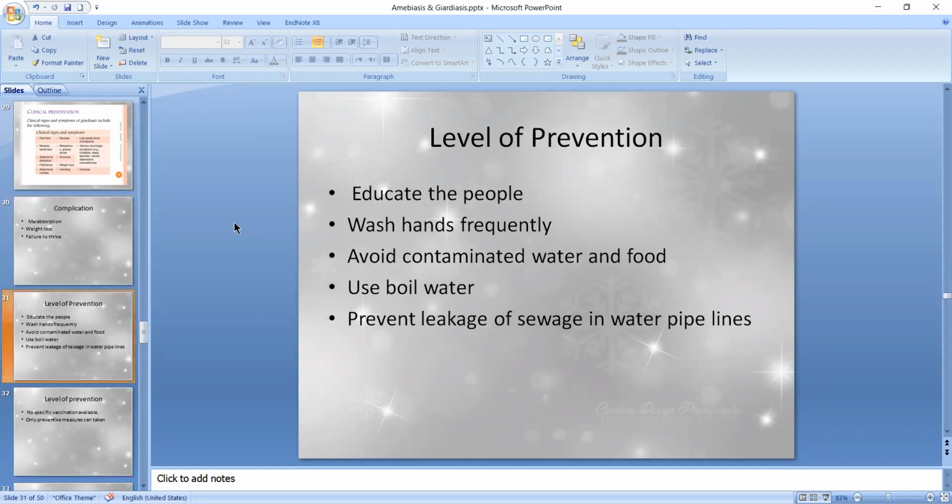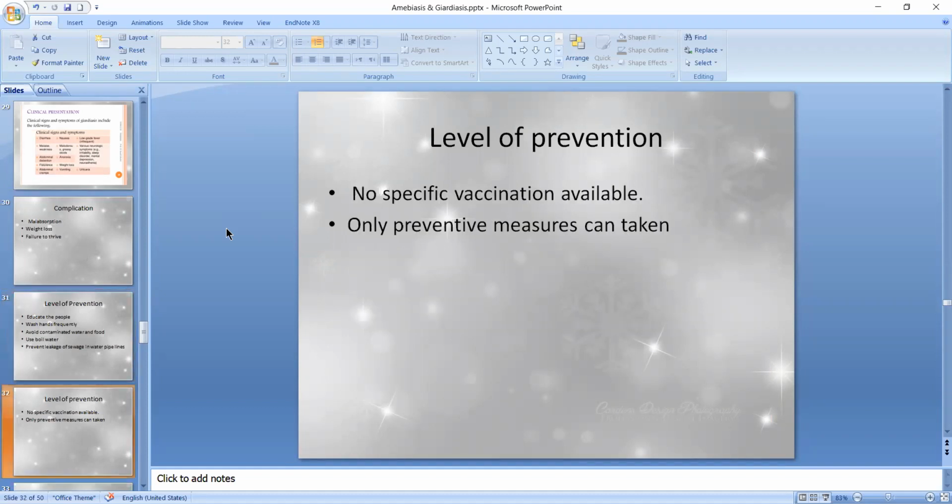Now comes the level of prevention, and in this disease the main focus is on health promotion. We can educate people to wash hands frequently, avoid contaminated water and food, use boiled or filtered water, and prevent leakage of sewage into water pipelines. There is no role of vaccination in this disease, only preventive measures can be taken.